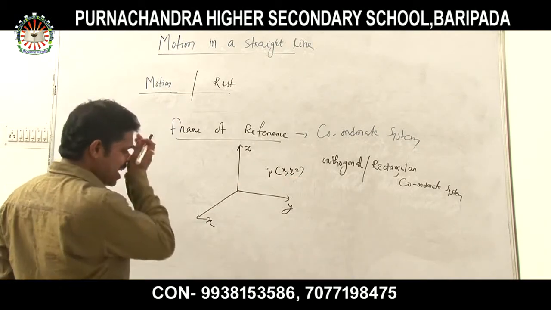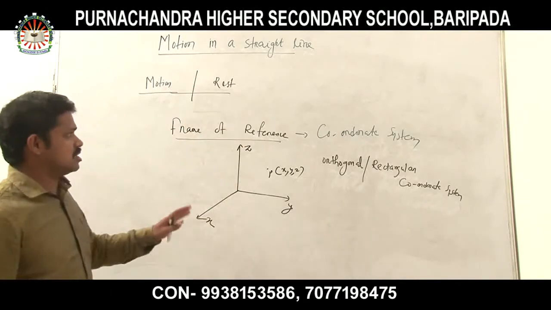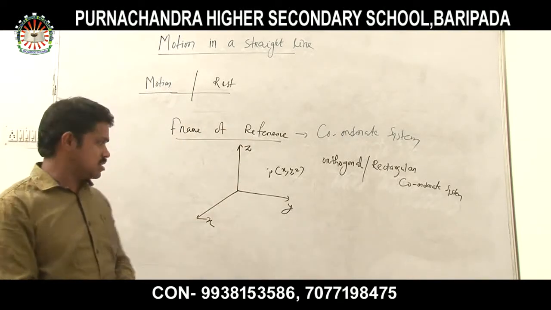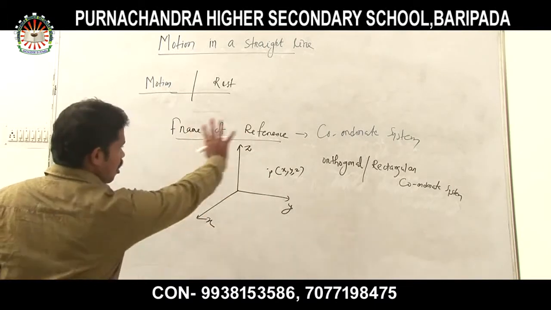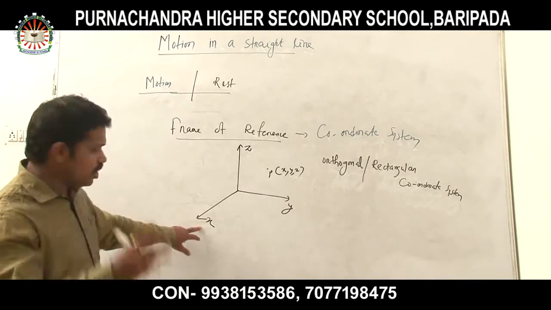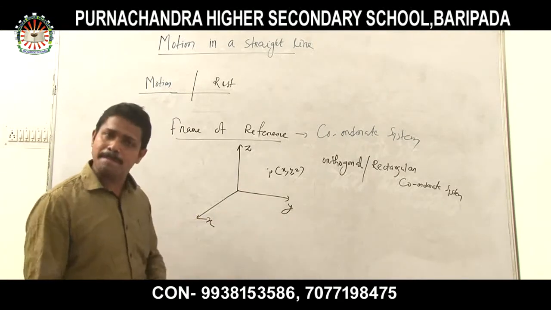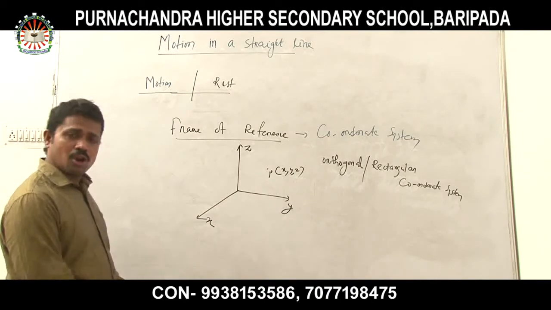Clear? That means this is your frame of reference, which is nothing but your rectangular orthogonal coordinate system. It consists of three axes or three coordinates: the x coordinate, the y coordinate, and the z coordinate. Very simple. Okay? Clear, all of you?